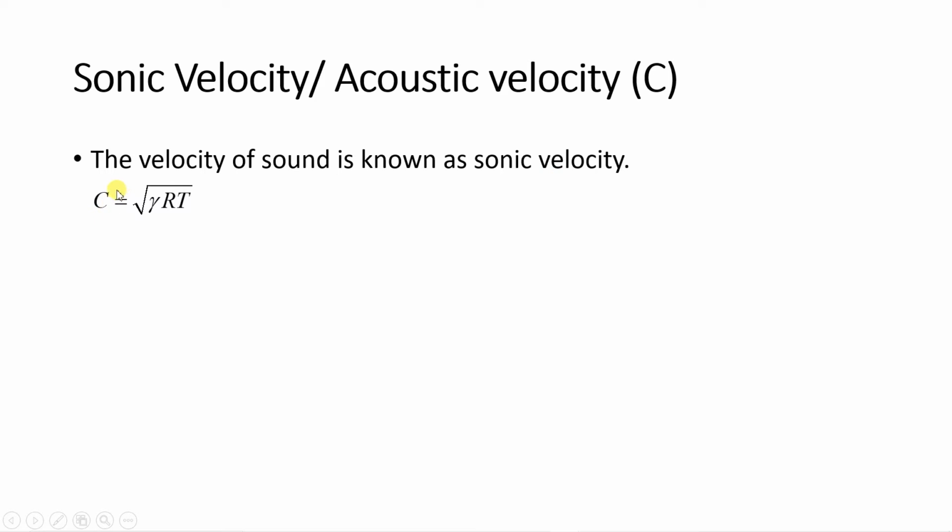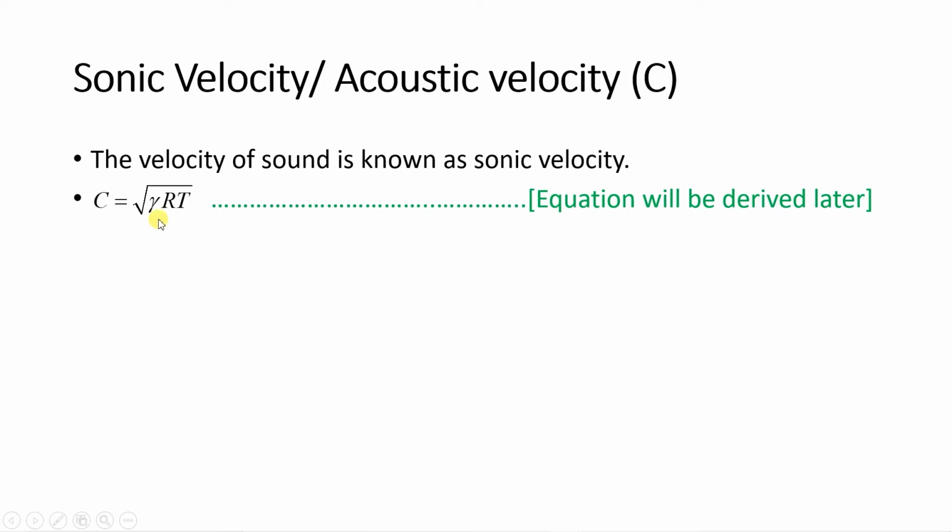And you might have studied this equation before: sonic velocity C is equal to under root of gamma RT. We will be deriving this equation later, so for now you can just remember it. Now this is applicable for isentropic flow. Why we consider the assumption of isentropic flow, we will see later.